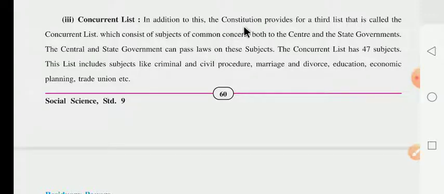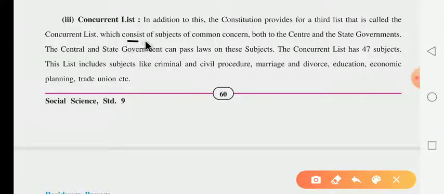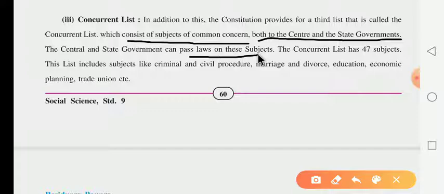In addition to this, the Constitution provides a third list. It is called the concurrent list, which consists of subjects of common concern. Common concern means concern to both the center and the state government. Whatever subjects are included in the concurrent list, both the center and state governments have a common concern in them. The central and state governments can both pass laws on these subjects.